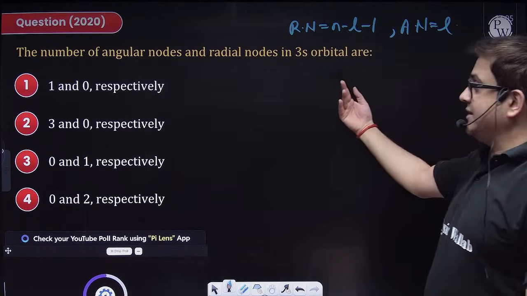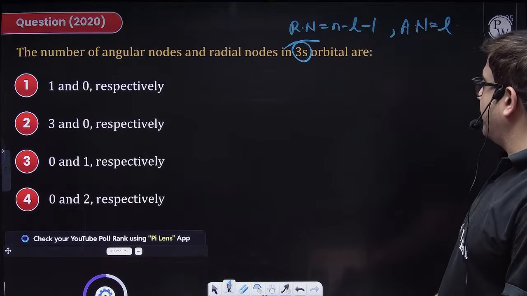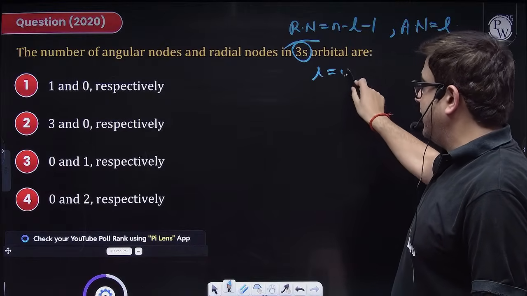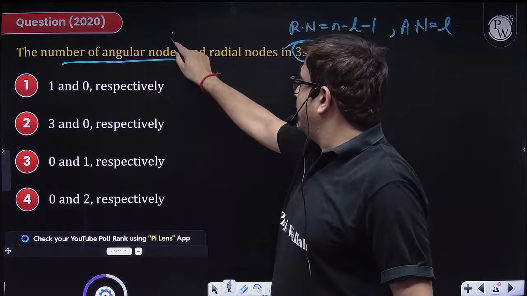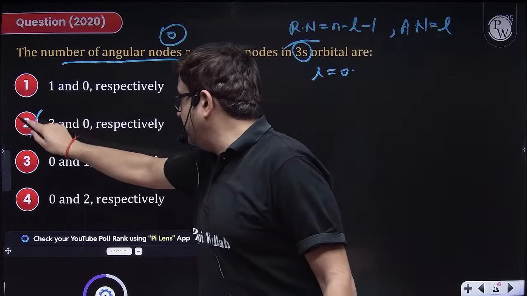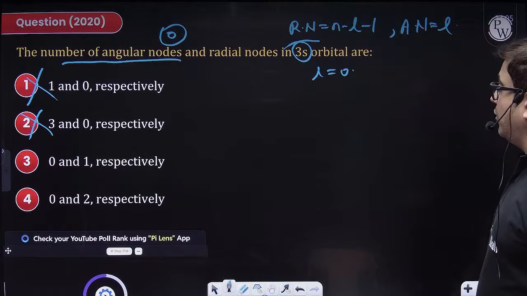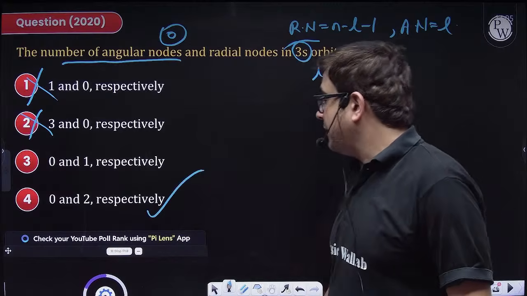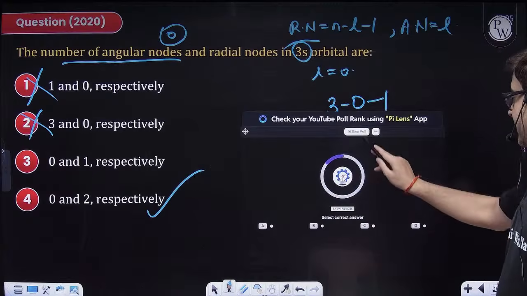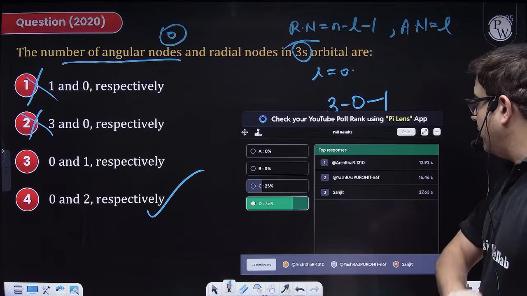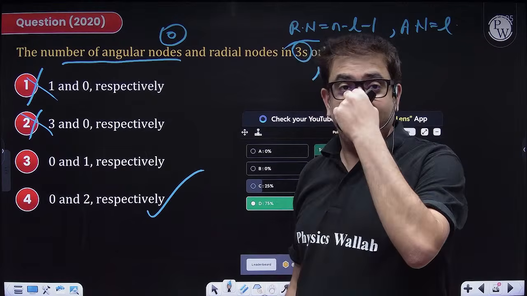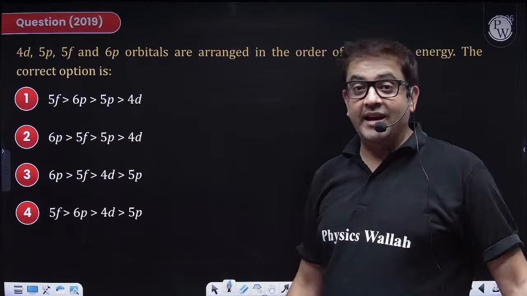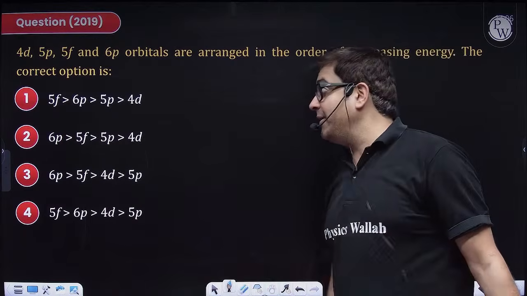So just determine these values for the 3s orbital. For the 3s orbital, obviously for s, L is 0. So the angular node is 0. So the number of angular nodes is definitely 0, so these two options are gone. Now the radial node will be 3 minus 0 minus 1, so the radial node is 2. That makes option 4 your right answer. I hope, yeah, 75%. Fair enough, everybody. Great job, great job, great job. Keep the enthusiasm intact.